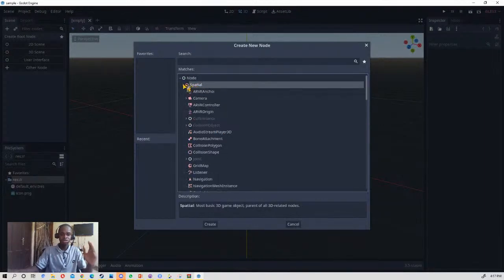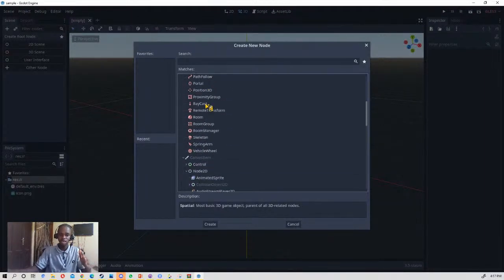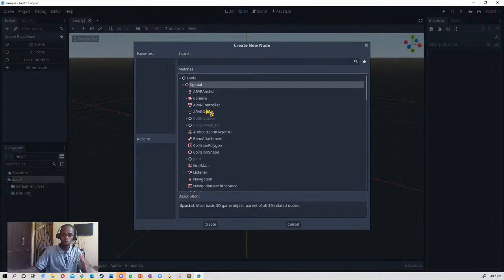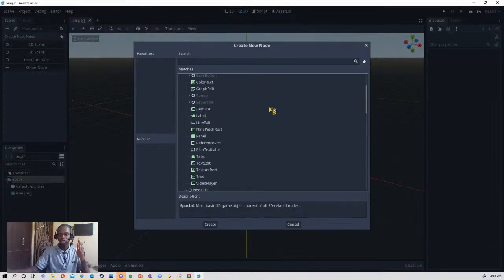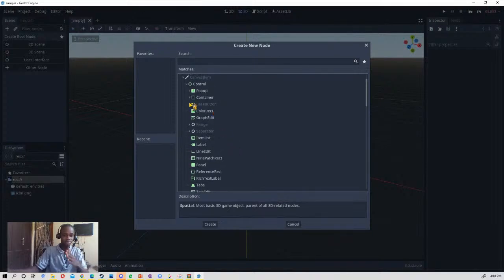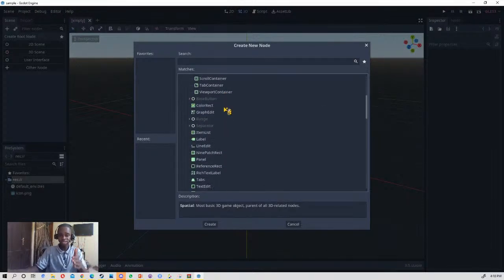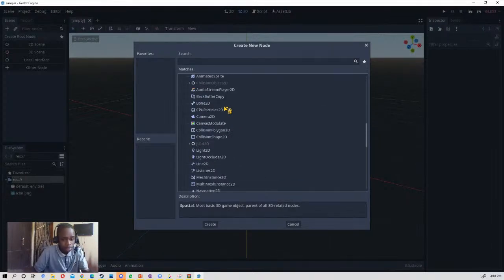Anything in the spatial nodes is used for 3D. If I make a 3D project, I'm going to be using a lot of stuff from this part. If you are making something that has to do with UI, this part contains the label, the panel, the video player, all those things that have to do with your UI. There are a lot of containers, and you find everything here.